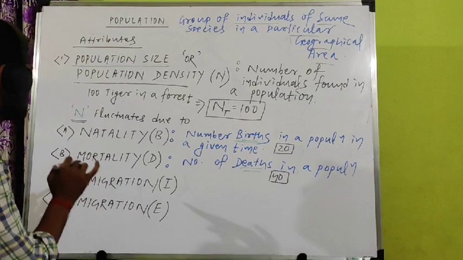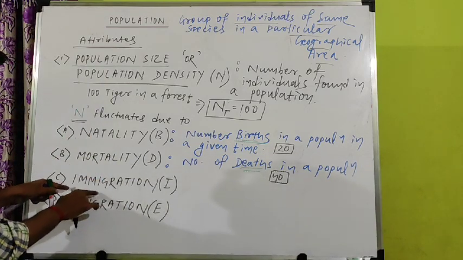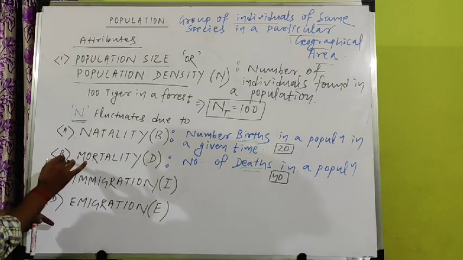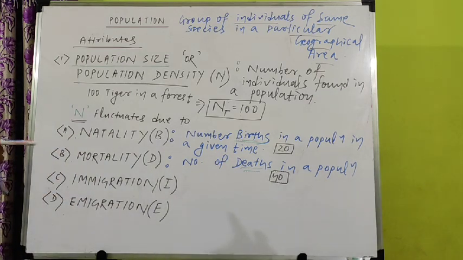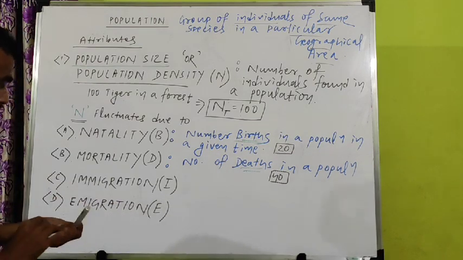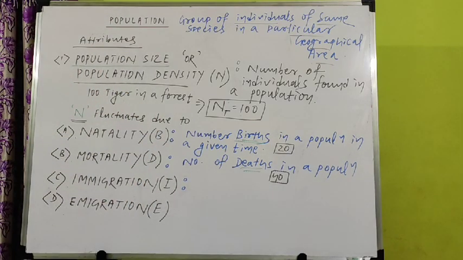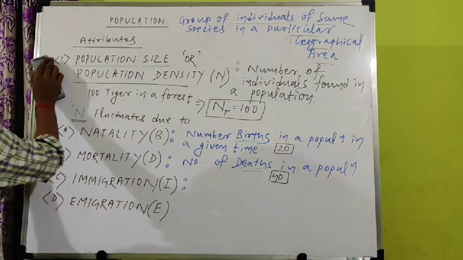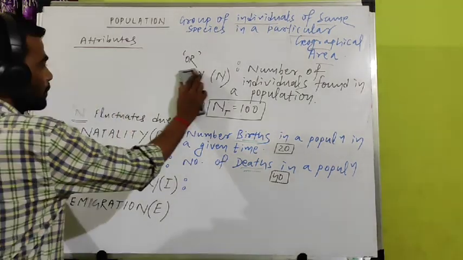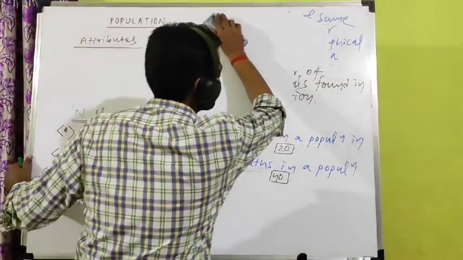So population size will not depend on just one. Population size will depend on all four: birth, death, immigration and emigration. Next, come to what is immigration. Listen carefully, students. What is immigration and what is emigration? Now I am going to remove this part, population size, since we have already understood what population and population size are.